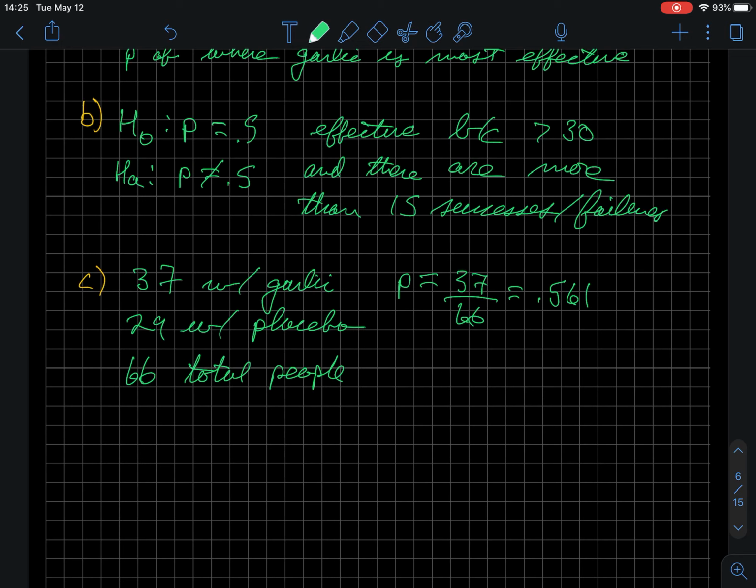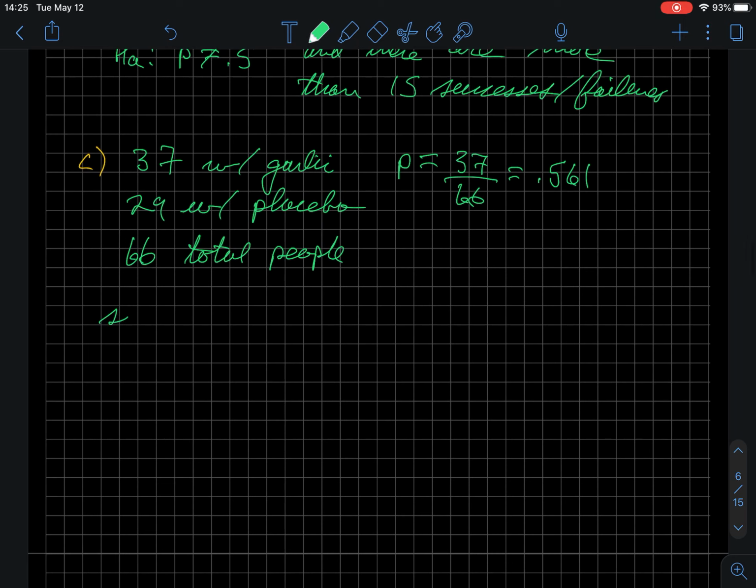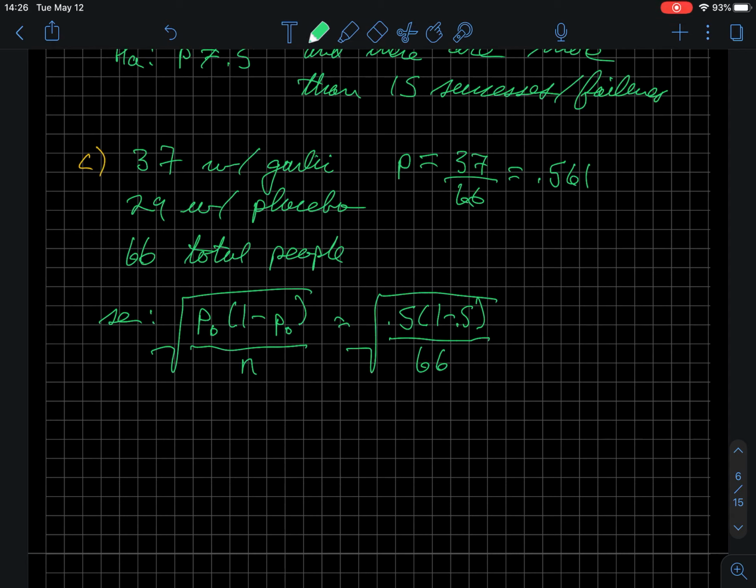Then we figure out the standard error, and recall that the standard error is the square root of the null proportion times 1 minus the null proportion, divided by the sample size. Because the null states that there's basically a 50-50 shot, this is the square root of 0.5 times 1 minus 0.5 divided by 66. And so the standard error is going to equal 0.062.